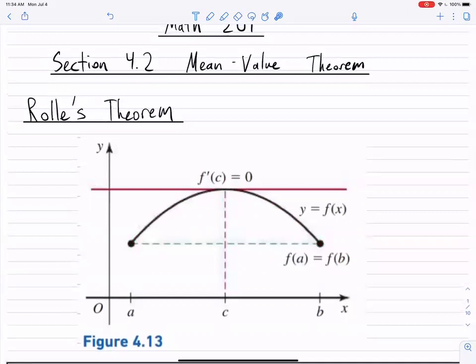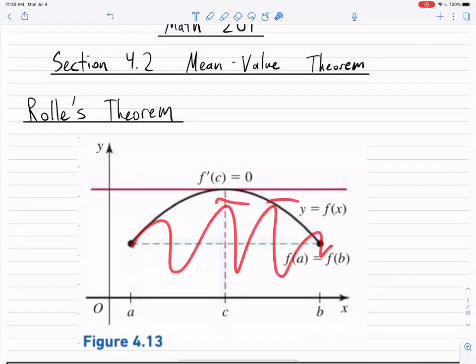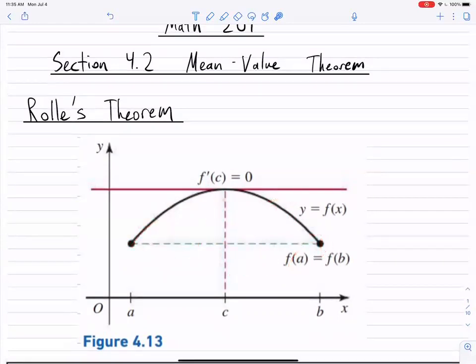And the reason is this: as you're moving in a continuous differentiable way, you have to start and end at the same place. So there has to be some kind of local extrema going on, right? And at that local extrema, there's a flat or horizontal tangent line. Or if you start and end at the same place and the absolute extrema are both at the endpoints, then you have a constant function. Those are really the only cases. Or it could do something crazy like that, but you're going to have lots of horizontal tangent lines in those cases. And so that's the idea of Rolle's theorem.